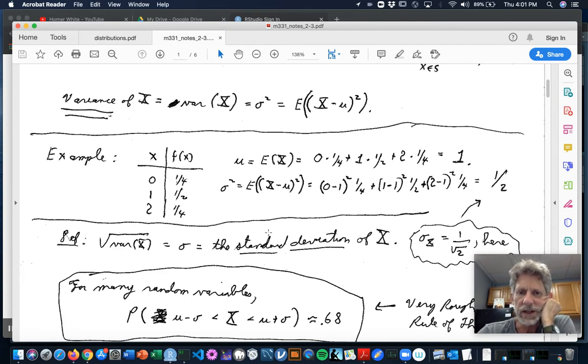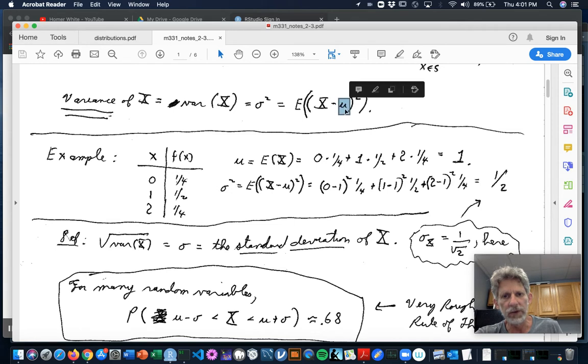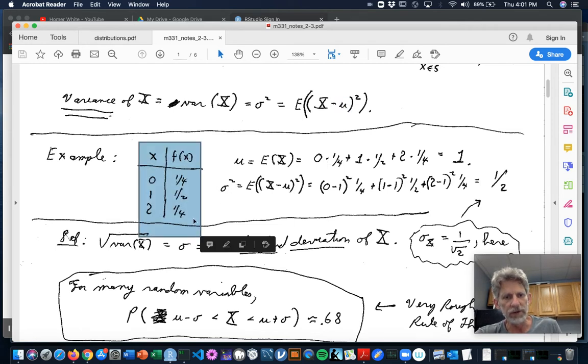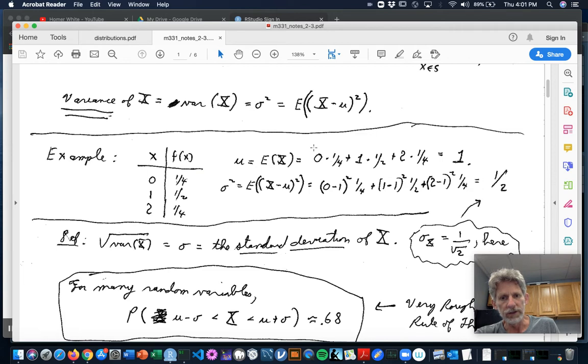Well, since the definition involves knowing the mean of the random variable to start, then if somebody presents you with the probability mass function for a discrete random variable, you're going to have to first grab the mean. And so you just plug and chug, possible value times chance of that value, sum over all the values.